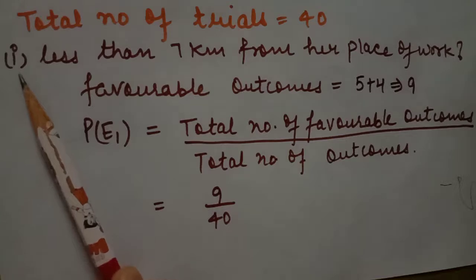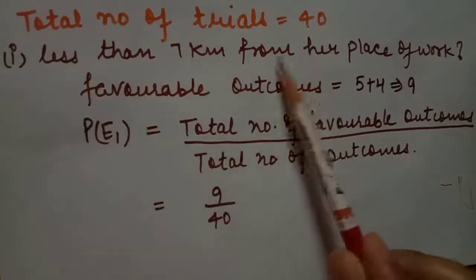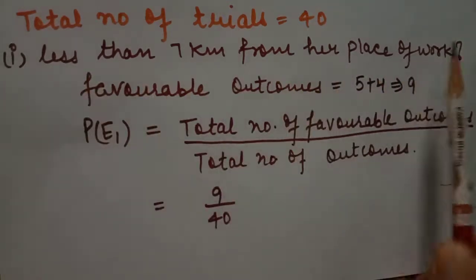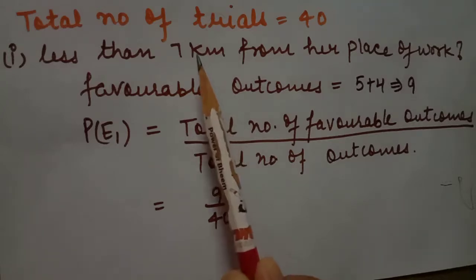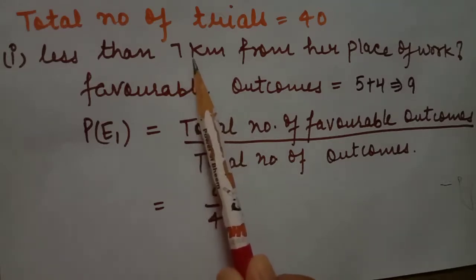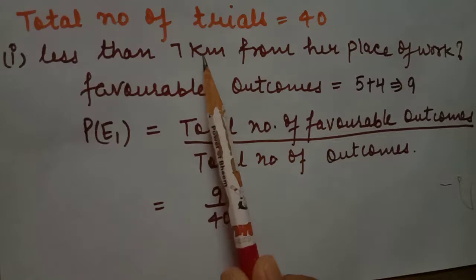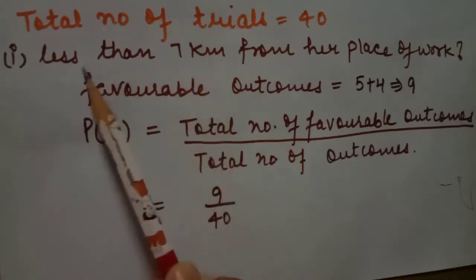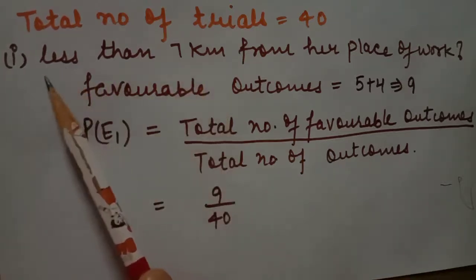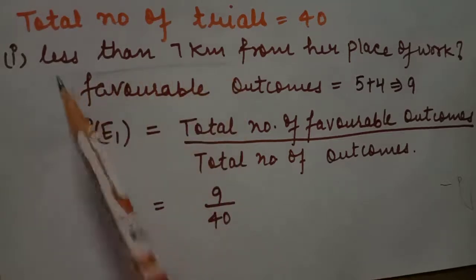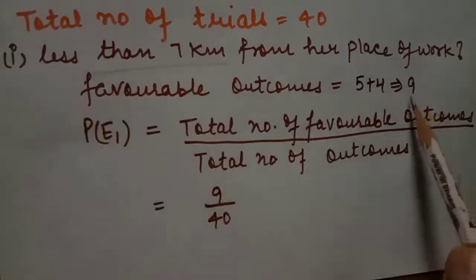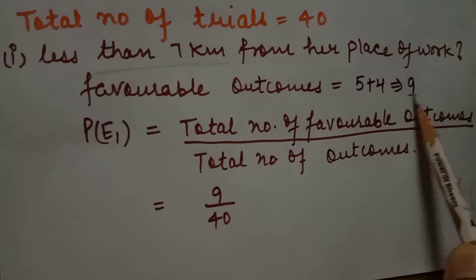So students, total number of trials is 40. First part is we have to find the probability of less than 7 kilometers from her place of work. First of all, we have to find the number of engineers whose distance from their office is less than 7 kilometers. So favorable outcomes are 9.